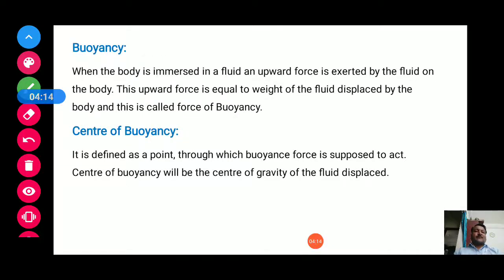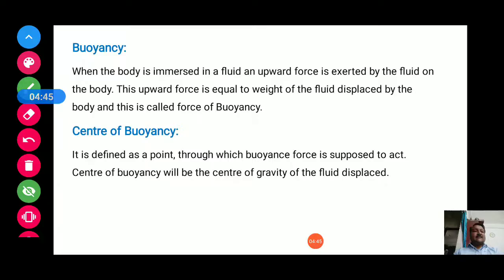Now, the next property of the fluid is buoyancy. Buoyancy occurs when a body is immersed in a fluid; that fluid exerts an upward force, and that upward force is called buoyancy or buoyant force. That upward force is equal to the weight of the fluid displaced by the body, and this is called the force of buoyancy or buoyant force.